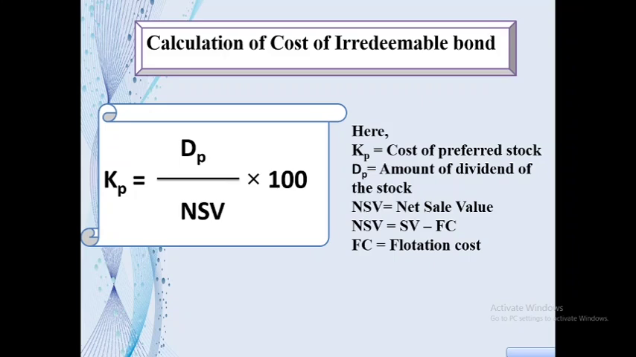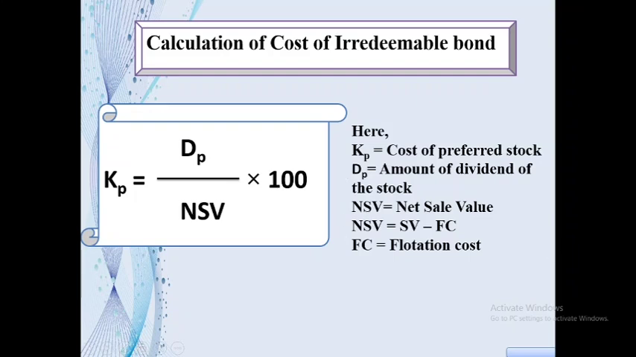Now we learn how to calculate the cost of irredeemable preferred stock. Here the formula contains the amount of preferred dividend divided by net sale value into 100. Here the details of each element.